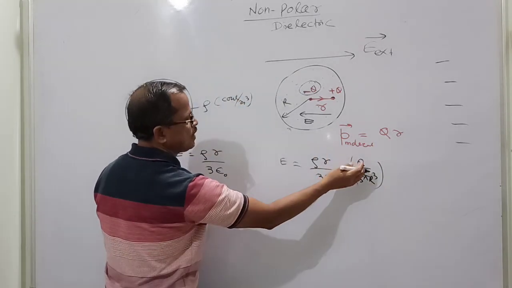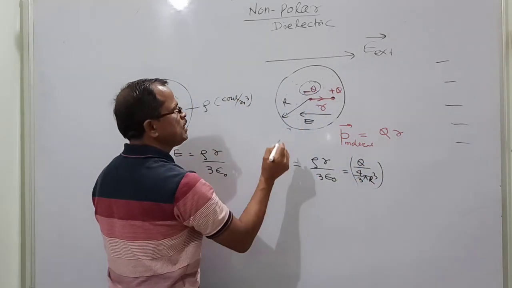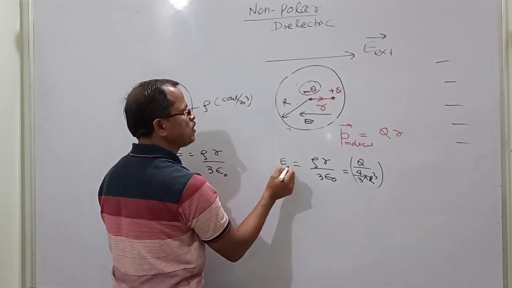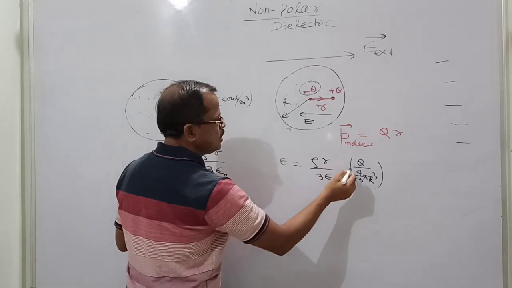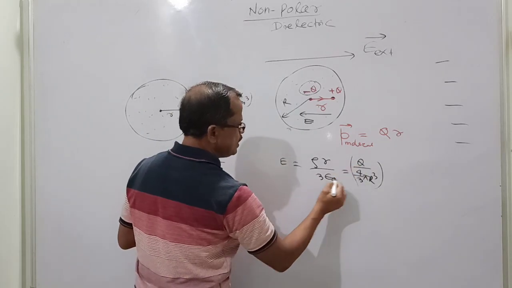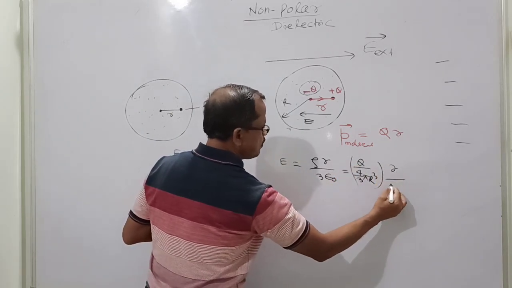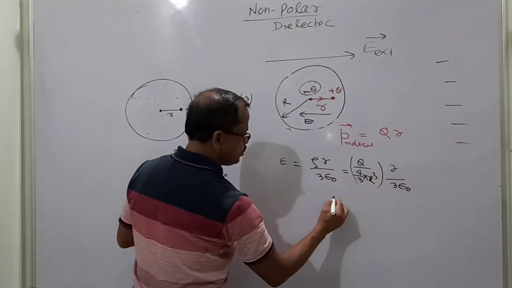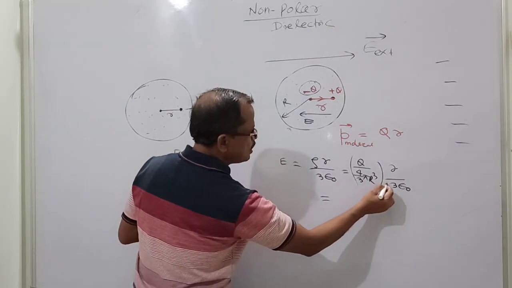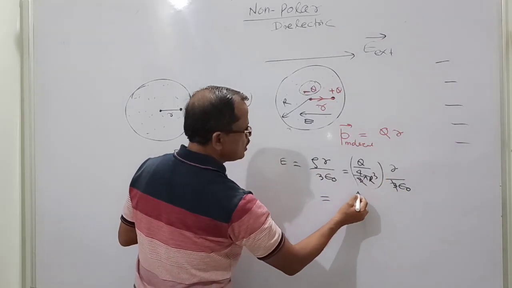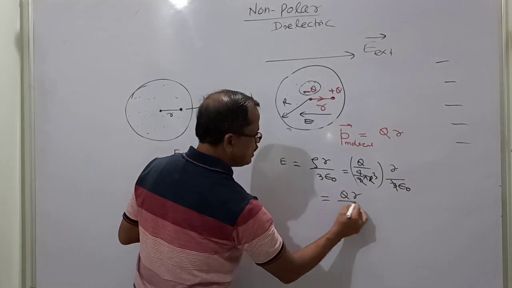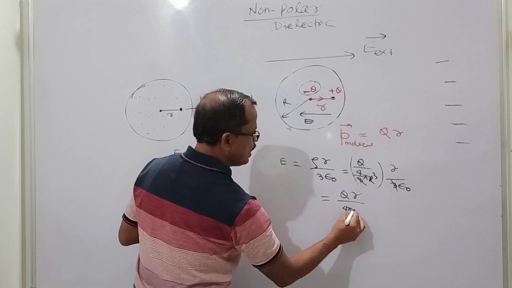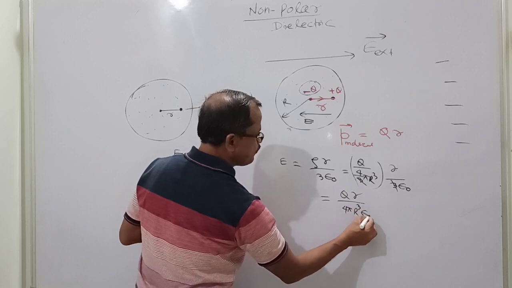I am not writing negative, but I know this is a negative charge. So the electric field developed due to the electron cloud at a distance r from the center of the sphere is this density into r divided by 3 epsilon 0. The 3 cancels out, so E equals Q r divided by 4 pi R cubed epsilon 0.